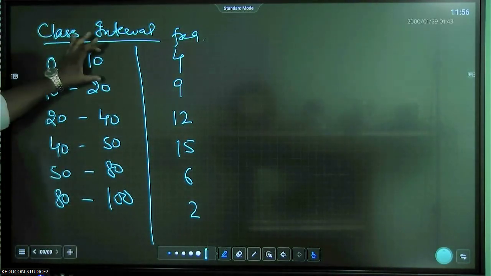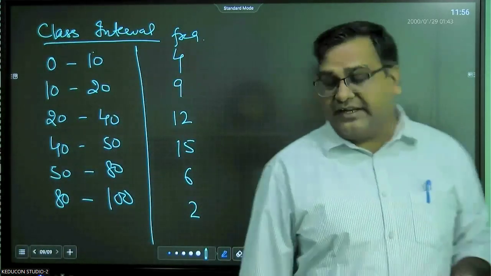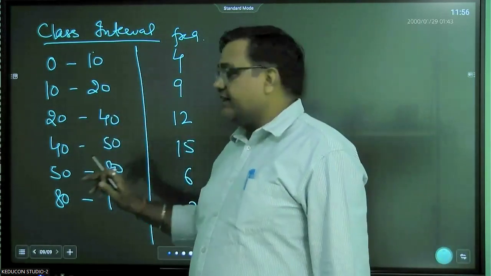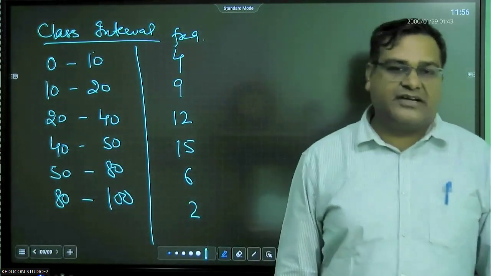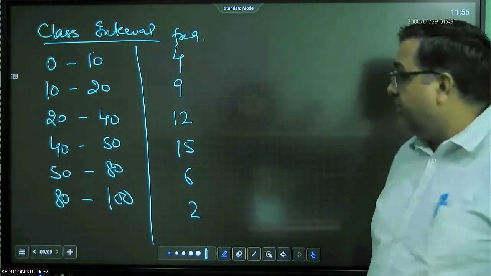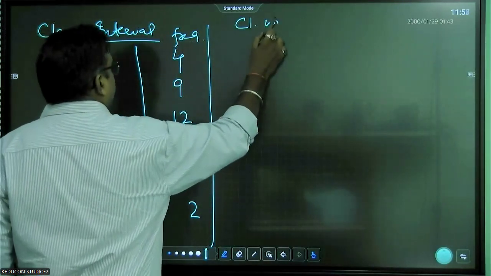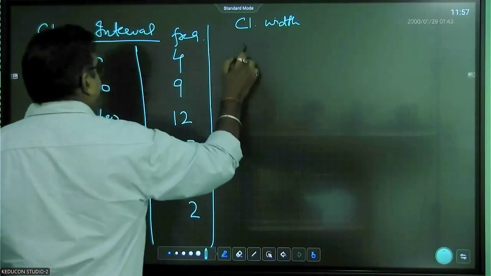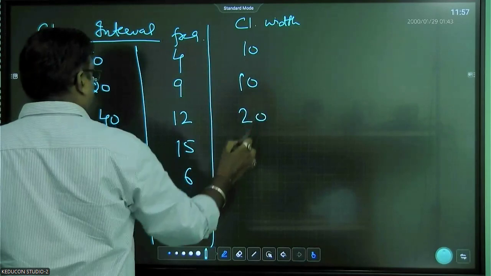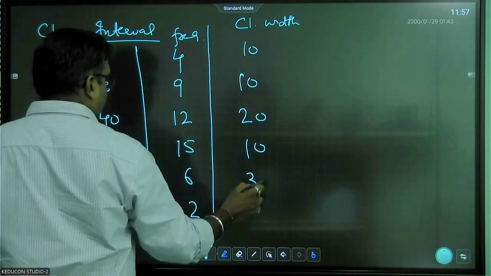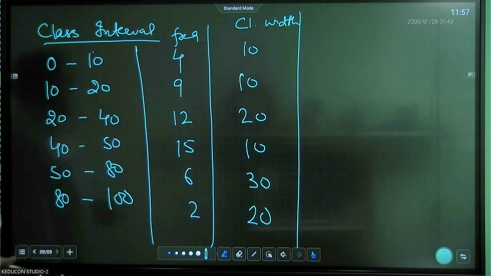Now here the class width is 10, 10 to 20 is also 10, 20 to 40 it is 20, 40 to 50 it is 10, 50 to 80 it is 30, and 80 to 100 again 20. So what we'll write here is the class width: 10, 10, 20, 10, 30, 20. So the class width is not uniform.